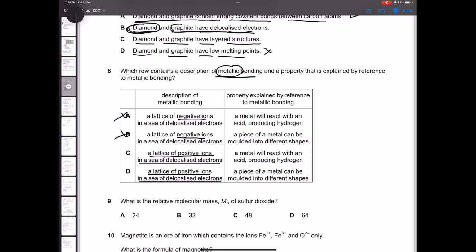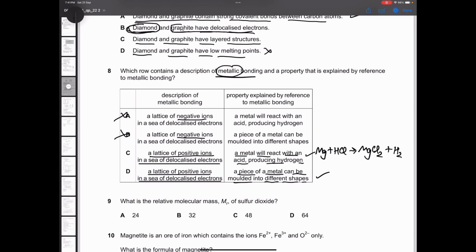Now we have to check. A metal will react with acid forming hydrogen. This is a correct statement. Mg plus HCl will give you MgCl2 plus hydrogen gas. A piece of metal can be molded into different shapes. This statement is also correct. So both the statements are correct.